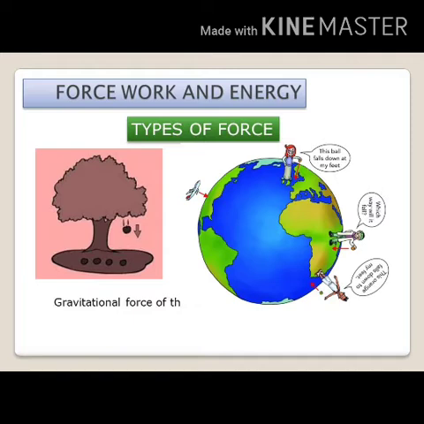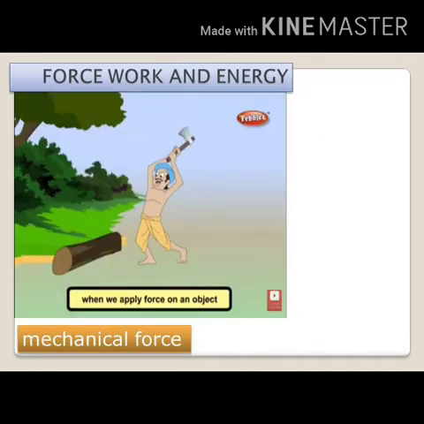It is because of gravity that objects like leaves and fruits fall down instead of going up. So, mechanical force. Various tools use mechanical force to do work.